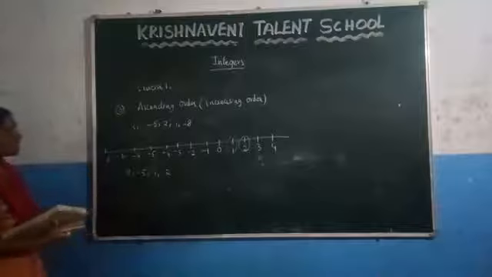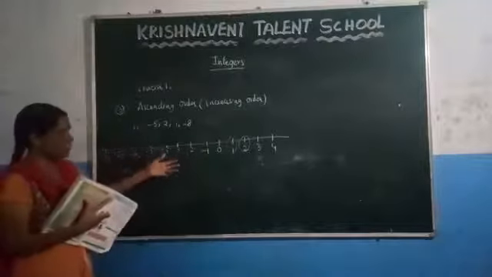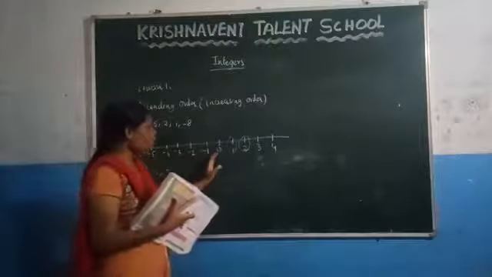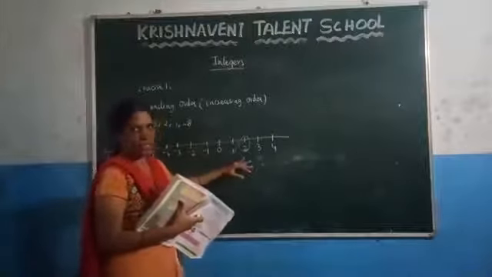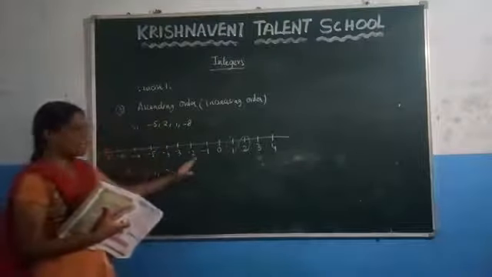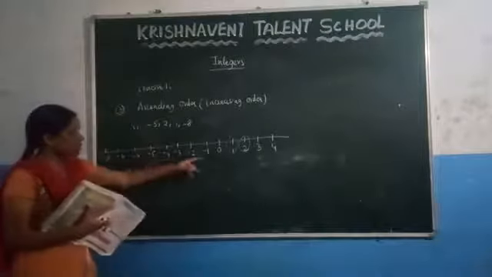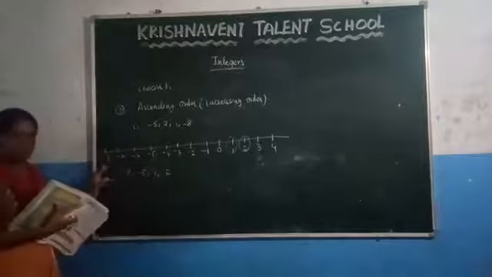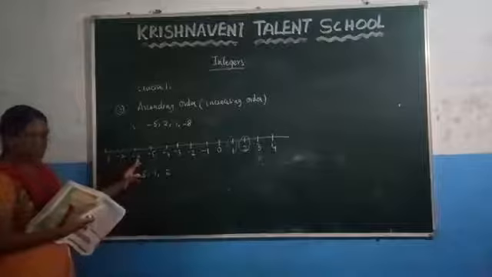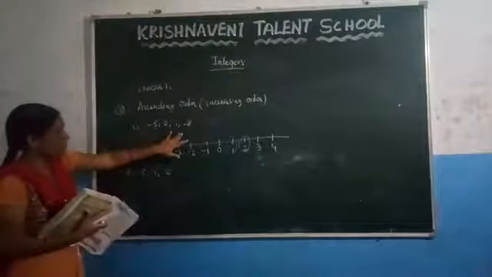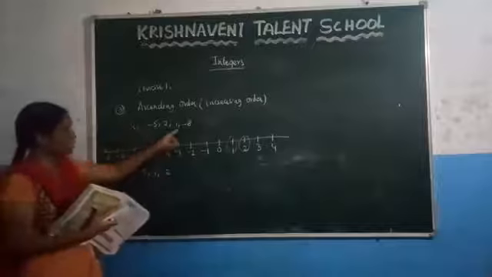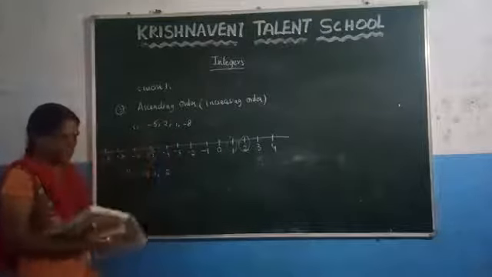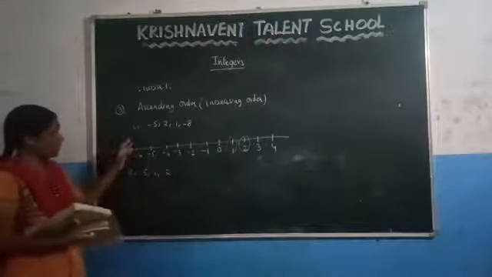Okay. So how do you write the numbers in ascending order? You just have to draw the number line. After that you have to mark the numbers. You know that while going to the right side of 0, the number keeps on increasing. While going to the left side of 0, the number keeps on decreasing. From this, you can conclude that -8 is the smallest number. Among all these numbers, what is the smallest number? -8. After that -7, after that -6. Since here they have given these 4 numbers, among these 4 numbers, what is the smallest number? -8. After that -5, after that 1, and after that 2. Like that, you have to represent on a number line.